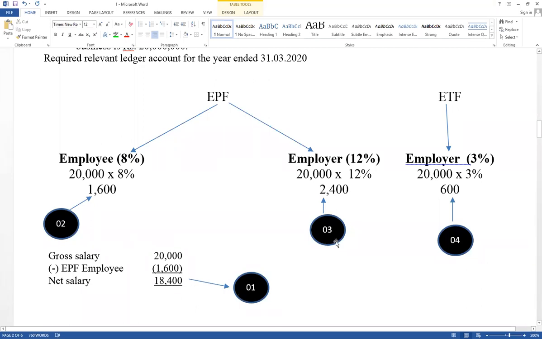Then think about steps. Net salary, then contribution of employee for EPF, contribution of employer for EPF, and ETF contribution of employer. Employer mean business. Those are another expense, not part of salary. But when business going to pay salary to the employee, contribution of employee can be deducted from salary. Balance part paid in cash. 4 steps should be applied, 6 ledger accounts. Right now, think about question number 2.